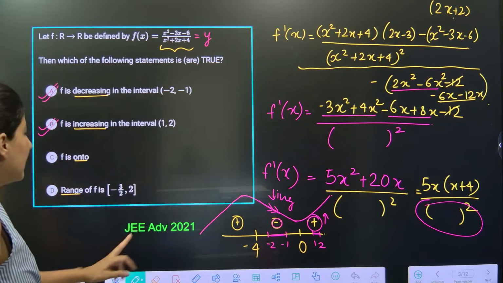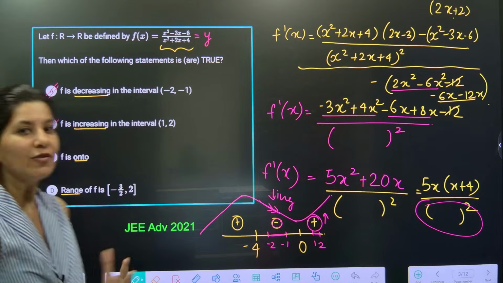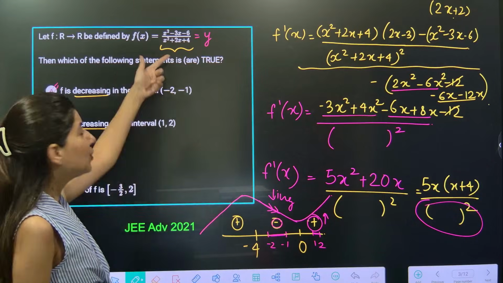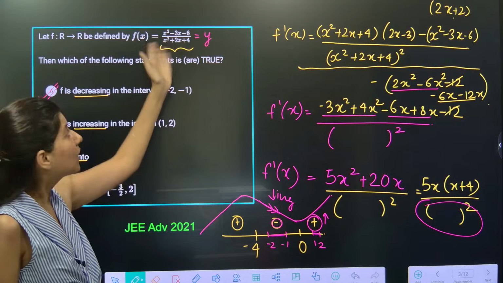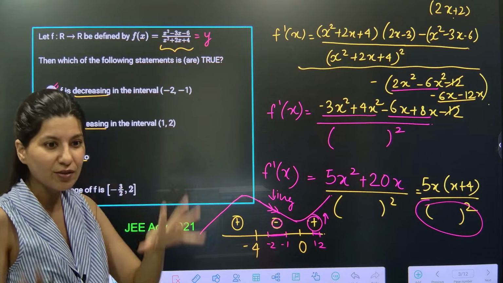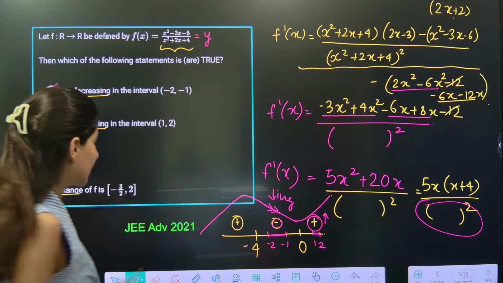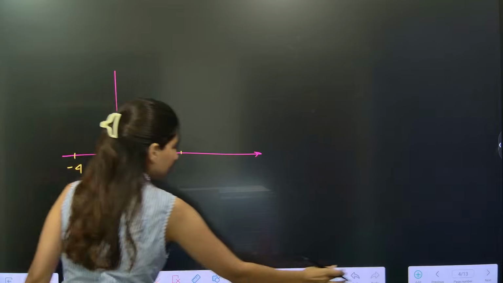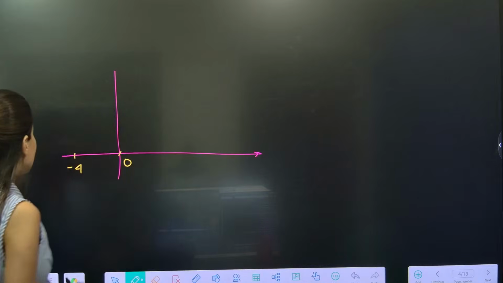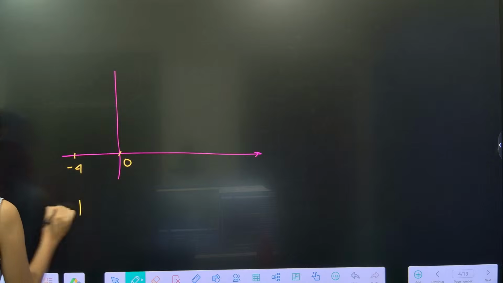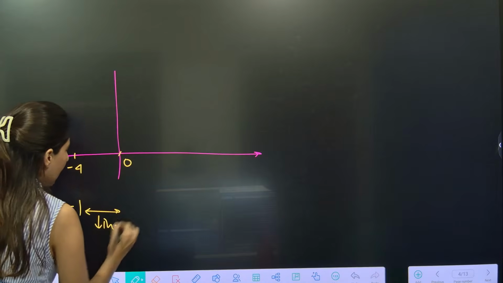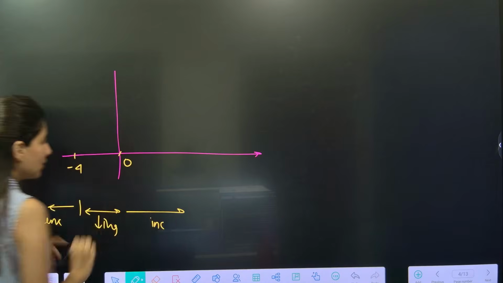Okay. Now C and D options we will be able to do once we find out the range. Now there are two ways. You plot the graph, or you do the same question with that technique, cross multiplication, create quadratic and so on. Okay, so we'll do it with graph because we have already calculated this. So graph of this function, can you see minus 4 and 0? 0 is right here. So function is increasing over here. Increasing. Then between this point it is decreasing. And after this is increasing. This is how the function nature is.